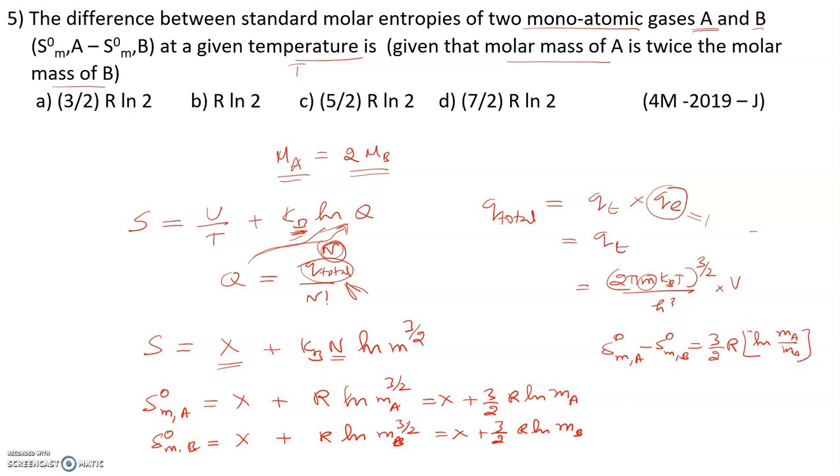Here ma is equal to 2 mb, as given in the problem. If we substitute 2 mb here, mb will cancel, so we get the answer as 3 by 2 R ln 2. So the correct option is 3 by 2 R ln 2, and this question appeared in 2019.